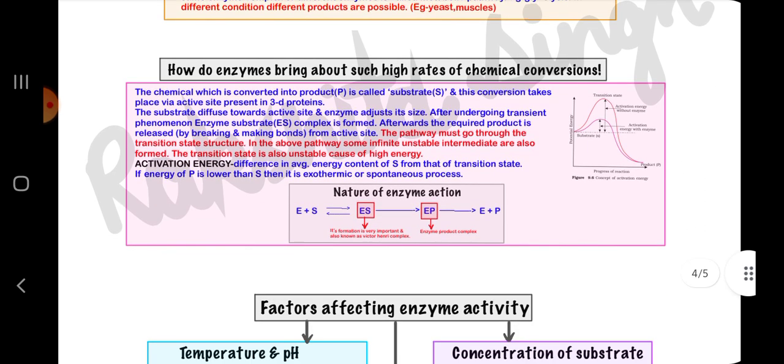Then how do enzymes bring about such high rates of chemical conversions? The chemical which is converted into product is called substrate, and this conversion takes place through the active site present in 3D proteins. The substrate diffuses towards the active site and the enzyme adjusts its site. After undergoing a transient phenomenon, the enzyme-substrate complex is formed. Afterwards, the required product is released by breaking and making bonds at the active site. The pathway must go through the transition state structure.